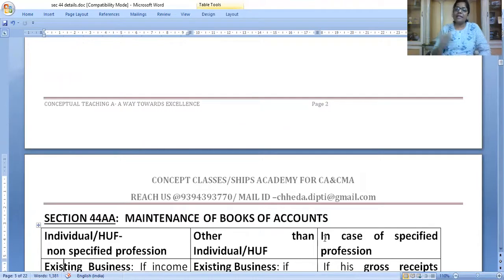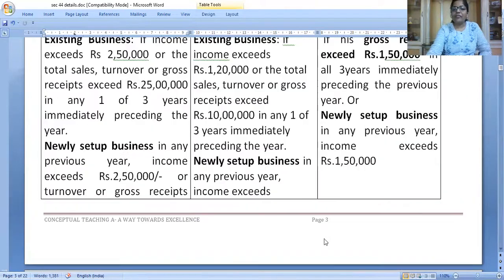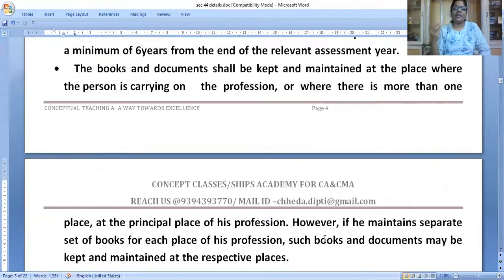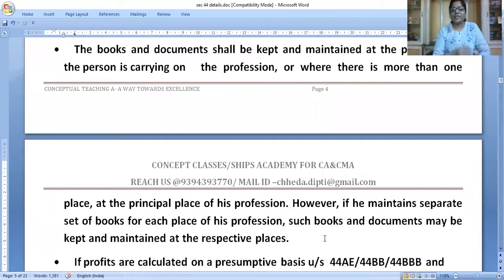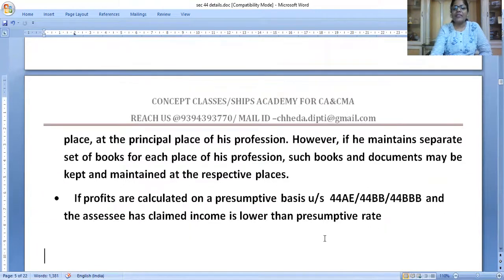Now, how to maintain books in case of individuals and all, we will study in part 2 of section 44, presumptive taxation. So in case of presumptive taxation also, if some limits are given, like for 44AD, you should show at least 8% of your turnover as your income. So if you have calculated presumptive income lower than the limits given in 44AD, AE, BB, BBB and all, then also you have to maintain the books and you have to get your books audited.